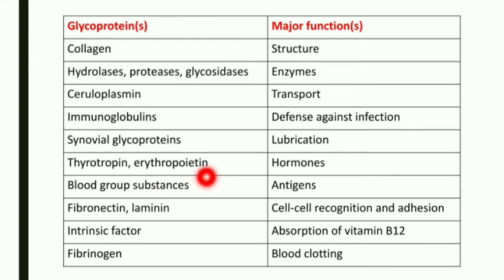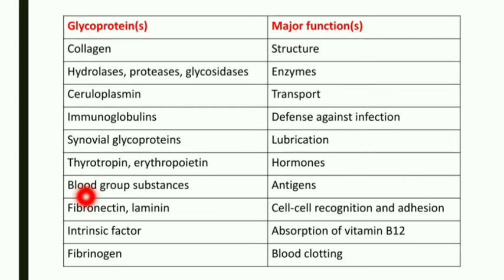So this is thyrotropin. This is nothing but the thyroid stimulating hormone, which is present in our body and can regulate thyroid gland growth in our body. And the second one is erythropoietin, which is produced in the kidney cells, and it will prevent the destruction of the RBCs. It will also stimulate the stem cells in bone marrow to produce the RBCs in our body. So thyrotropin and erythropoietin act as hormones.